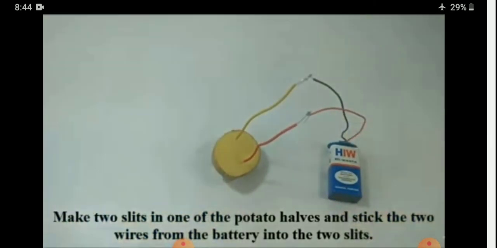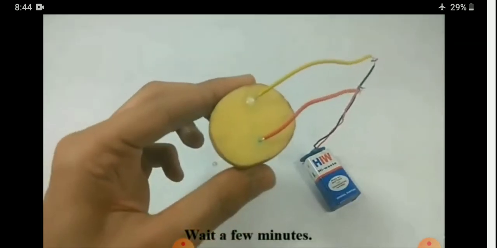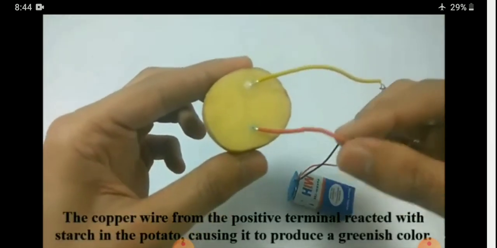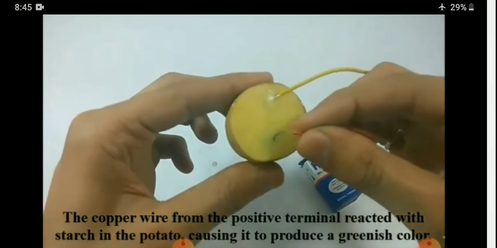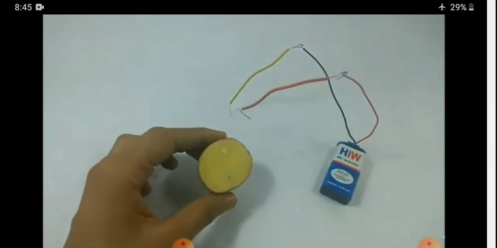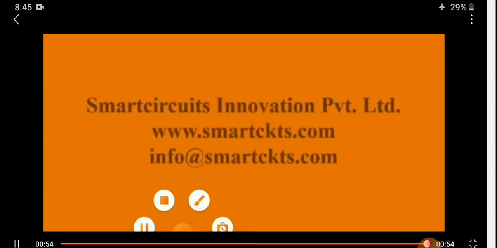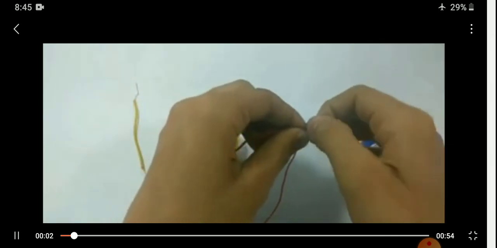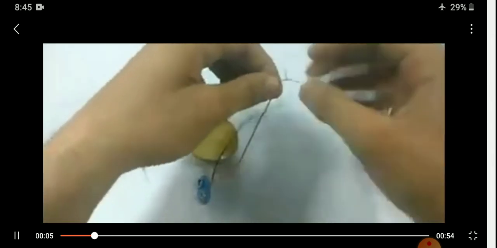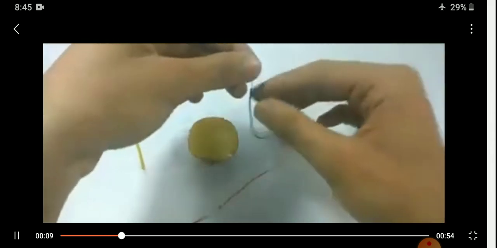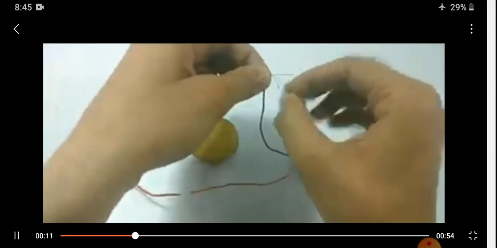We are leaving the potato for some time. After some time we can see that at one end of the wire, it gets converted into a greenish color. Why is it so? Because we always find that only the positive end of the wire got reacted with the starch of the potato.